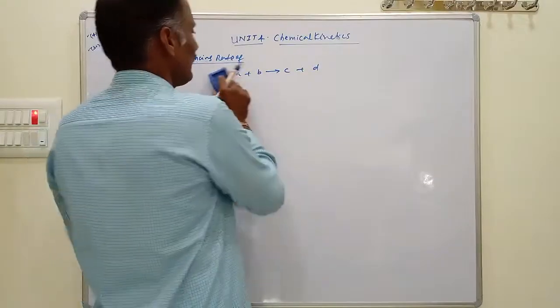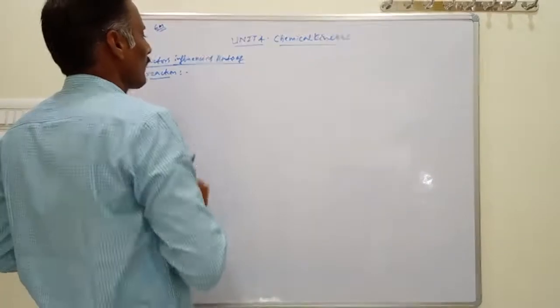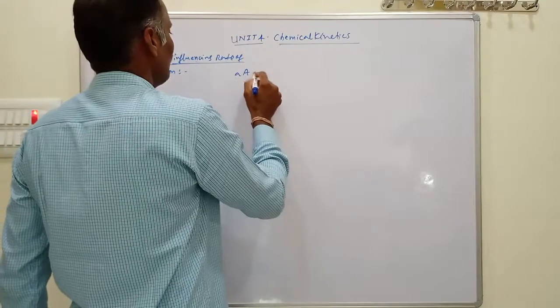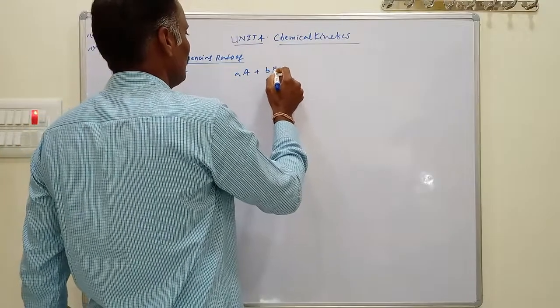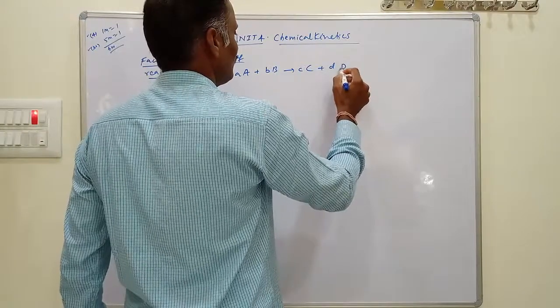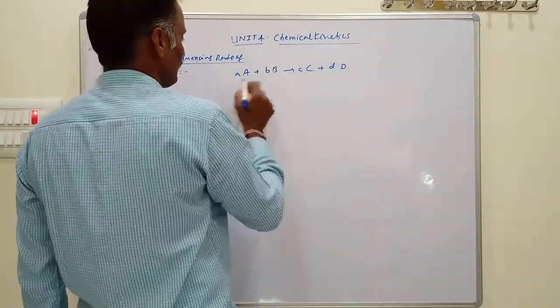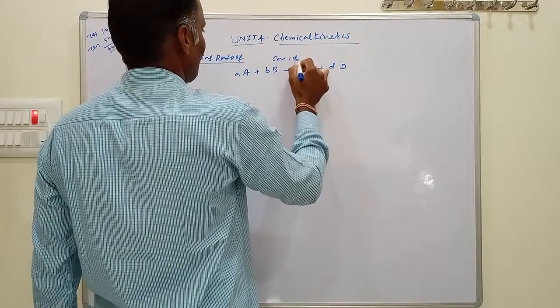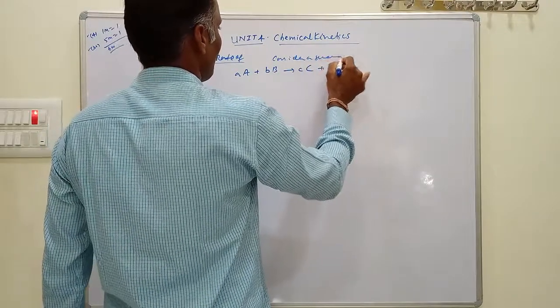Instead of writing it simply, we write the coefficients also: small a with capital A, small b with capital B, small c with capital C, and small d with capital D. This is a general reaction.